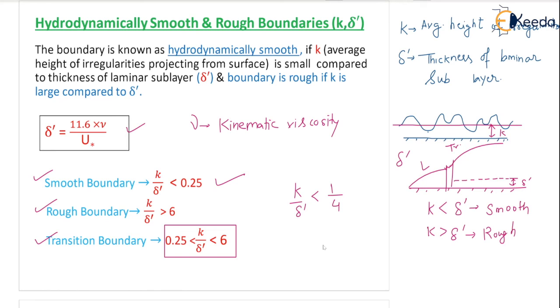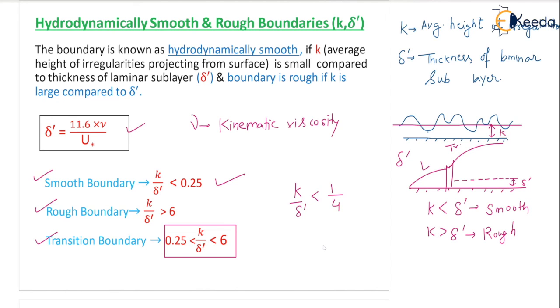That means your delta dash is 4 times of K, so K is very, very small. That gives you the definition of smooth boundary. And for a rough boundary, it is 6 times actually. If K is equal to 6 times delta dash, then it is a rough boundary. In between, we have the transition boundary. Boundary or surface, both are the same.